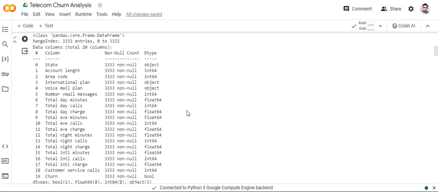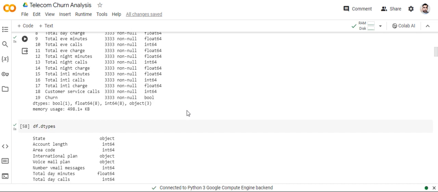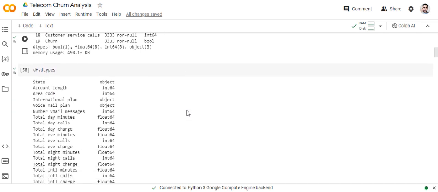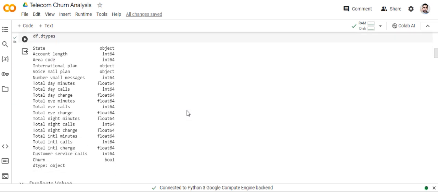This is the dataset information. State is an object, account length is an integer, area code is an integer, international plan is an object, voicemail plan is an object, number of voicemail messages is an integer, and the rest of the columns follow. Churn, the last one, is a boolean. Then df.dtypes, what are the data types? There are different types: state is an object, account length is an integer, total minutes is a float, and lastly churn is a boolean.